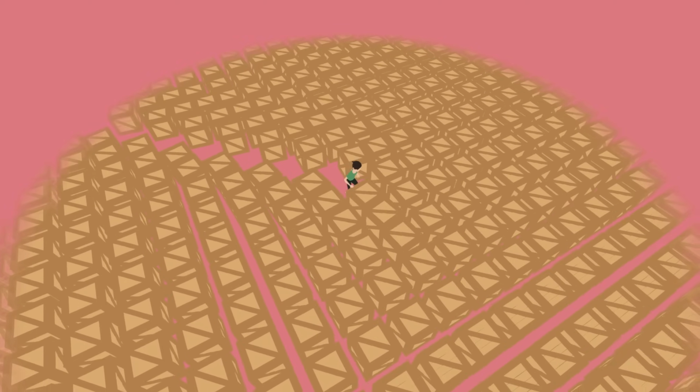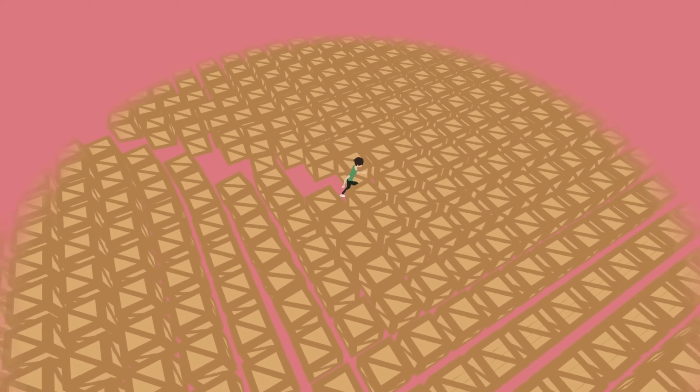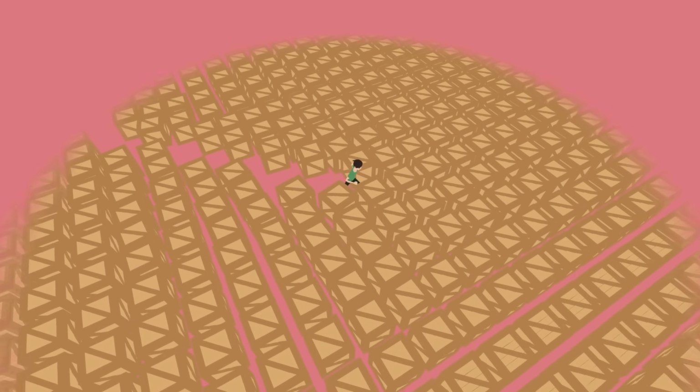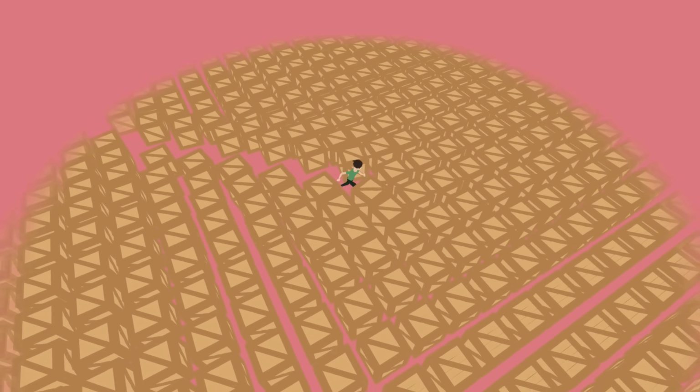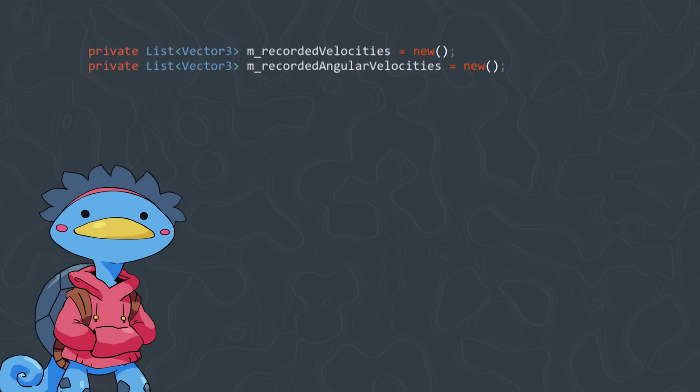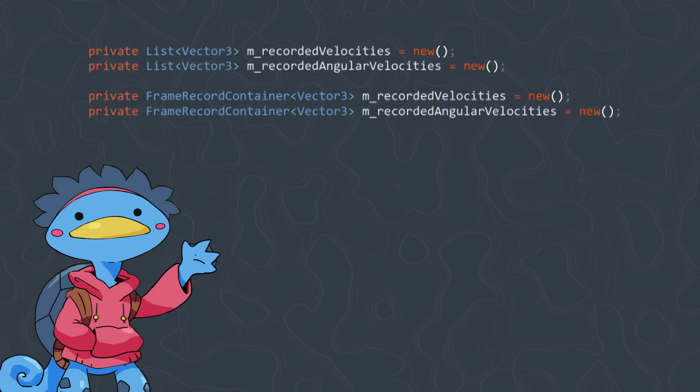If an object that never moves hasn't changed its properties since the last frame, why bother recording the same values a second time and a third time and so on? I need a new data structure to hold the records. Lists just ain't gonna cut it. So we can start by changing them into a custom records registry structure, which I called frame record container.